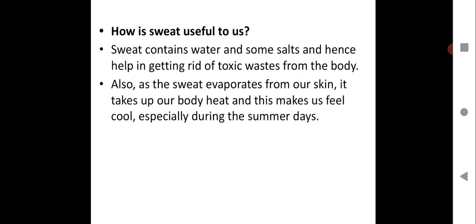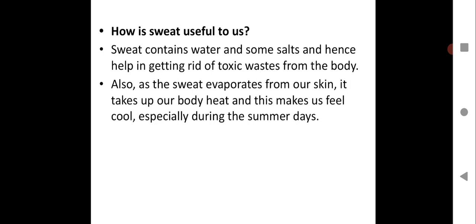How is sweat useful to us? So let us see. Sweat is also one of the excretory products, especially from human beings, where we sweat. Even animals will sweat. Sweat contains water and some salts, and hence helps in getting rid of toxic waste from the body. So it is one of the toxic wastes which comes out from the body in the form of sweat. This is how we give out the toxic waste in the form of urine, in the form of solid waste, in the form of sweat.